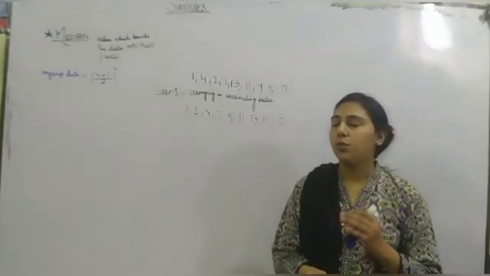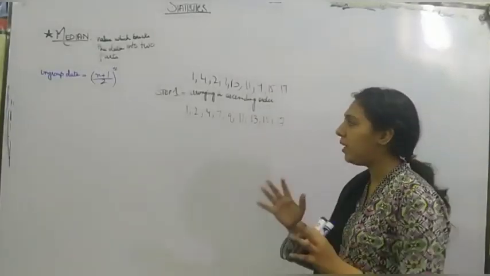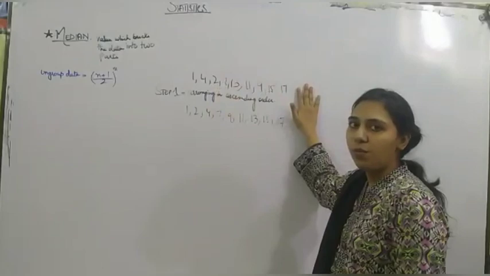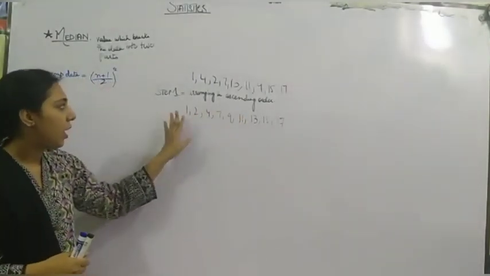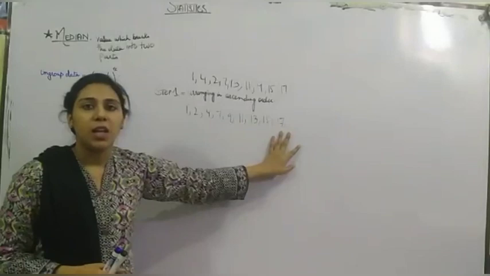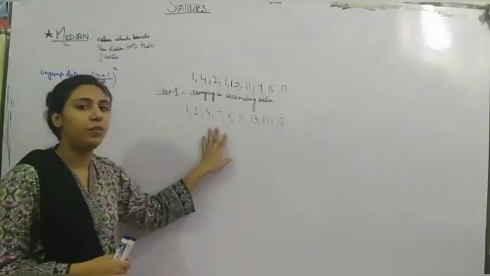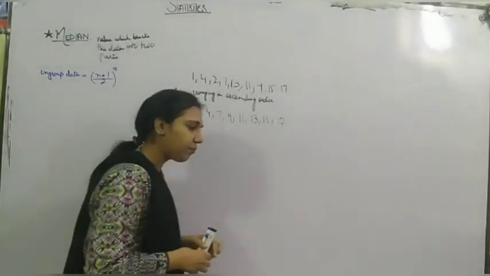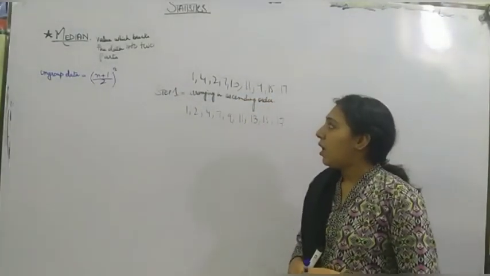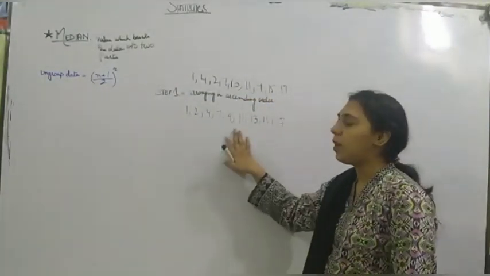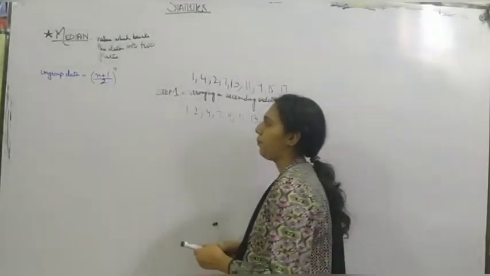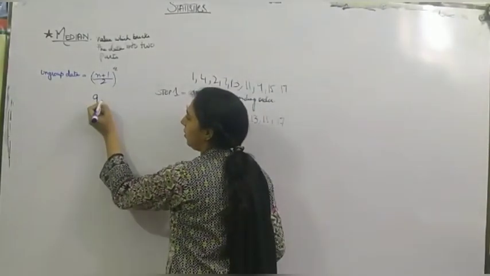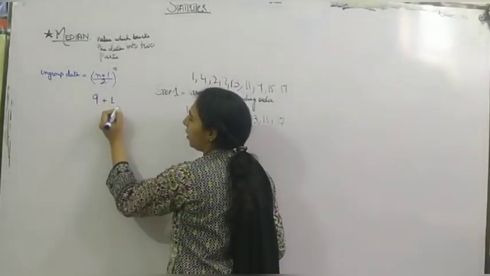What we have to do first, we will be getting random data, random numbers, which won't be in any order. So our step 1 would be to arrange the data into ascending order, like this. Now we will put this data into the formula. N, as in mean, is the total number of our data. Like here it is 9. 9 plus 1 divided by 2.